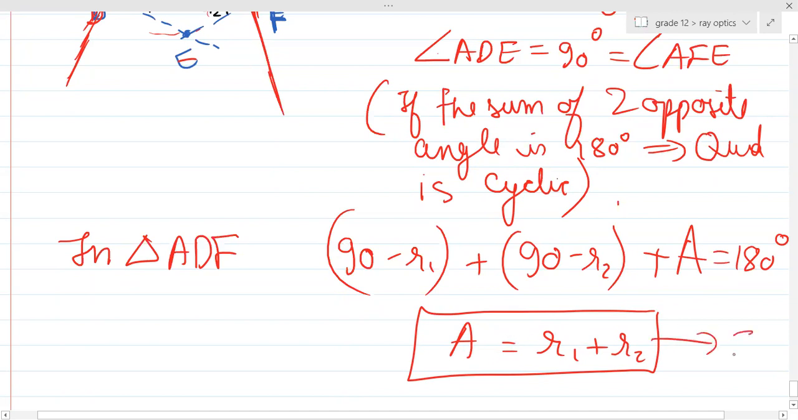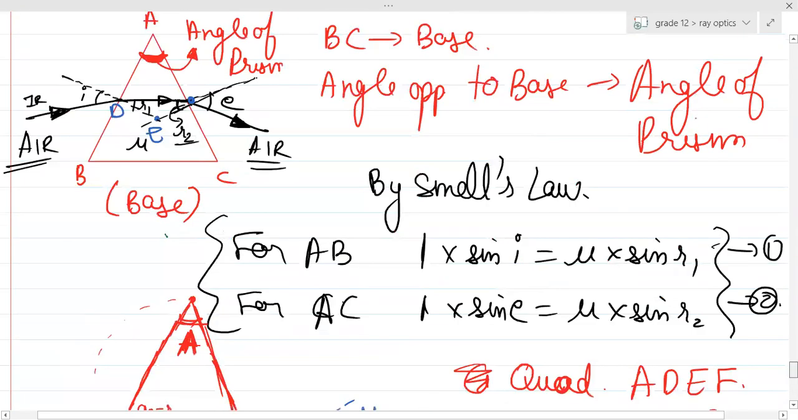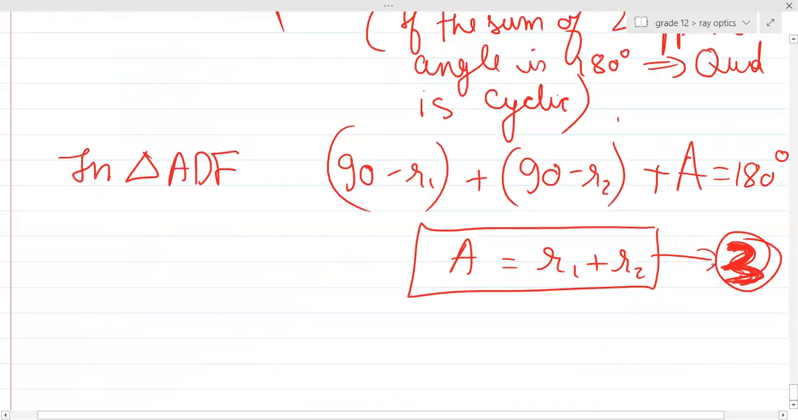This is your second equation, and with the help of this, this is your third equation, right? First two equations were over here, and this is the third equation which is found. So with the help of these three equations, you can solve for anything in case of prism. There is one more formula, for angle of deviation, which we'll learn in the next class, and we'll finish off with the prism, and we'll start with the refraction from a single spherical surface. Is it clear, guys? Any doubt?